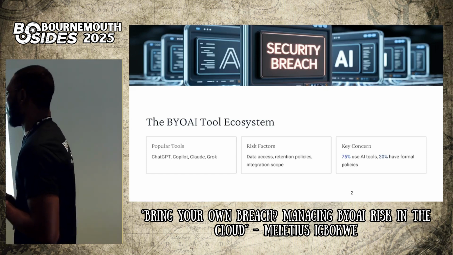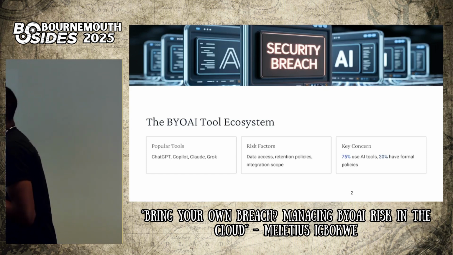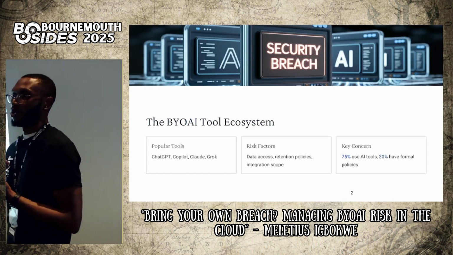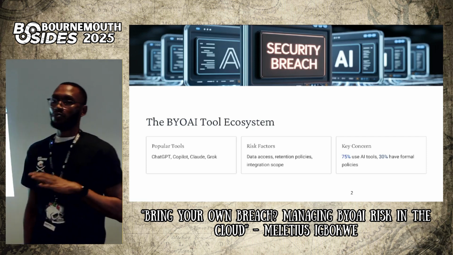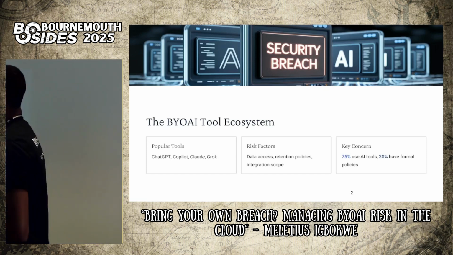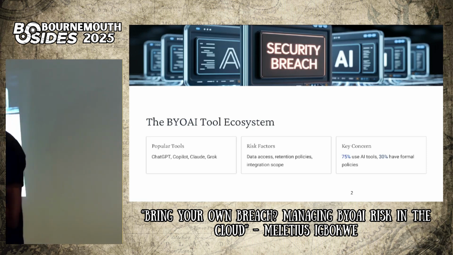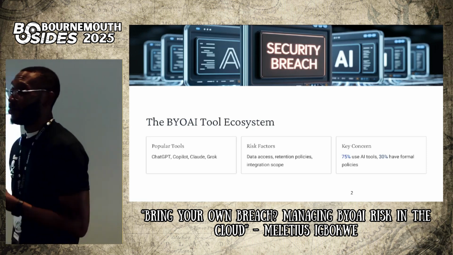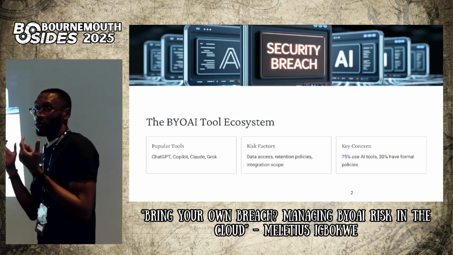And what I want to say about these tools is, in as much as they help us to streamline our work and make us more productive in our environment, there are some risks and concerns using these tools in our environment, especially if we are integrating them into our technology stacks.